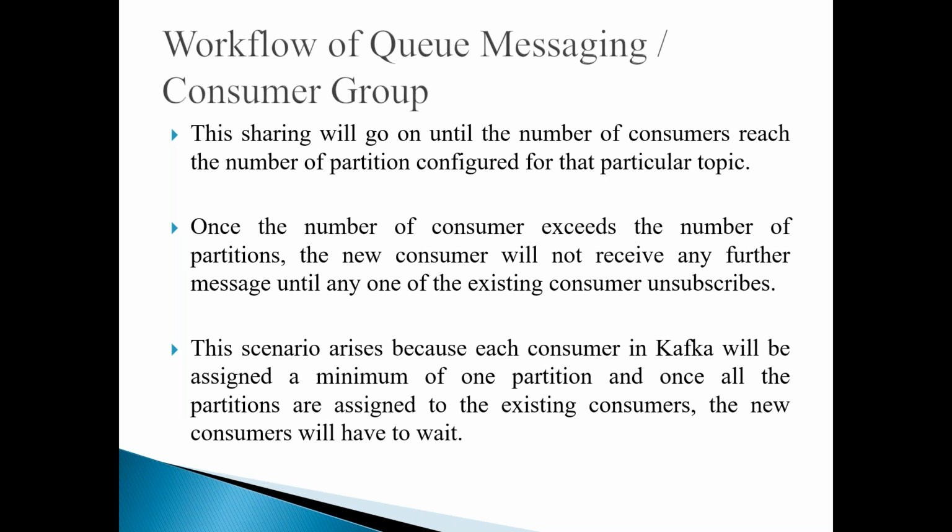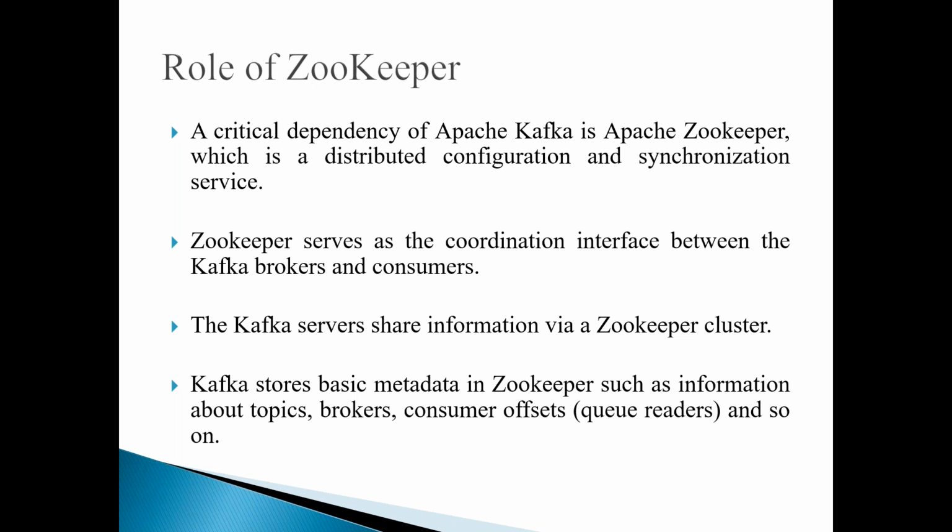If you have more consumers than partitions, one partition will be allocated to one consumer and the remaining consumers will become idle. If any consumer unsubscribes, then the idle ones will be allocated. This scenario arises because each consumer in Kafka is assigned a minimum of one partition, and once all the partitions are assigned to the existing consumers, the new consumers will have to wait. So this workflow is called consumer queue messaging, or the consumer group workflow. I hope it is clear.